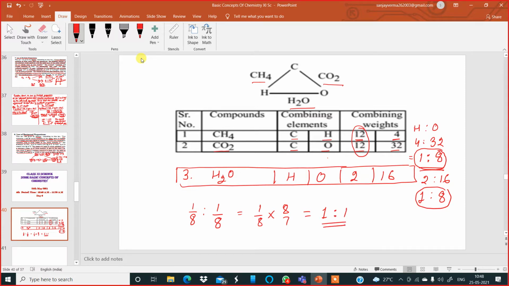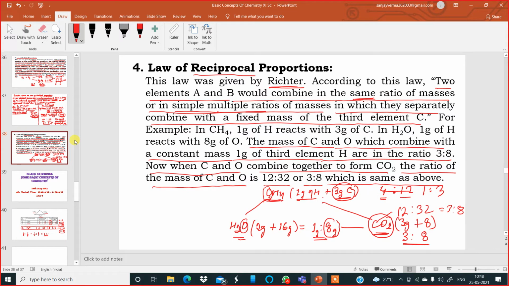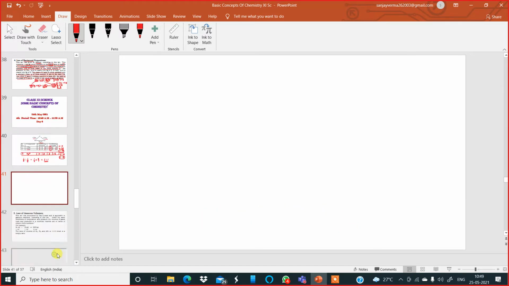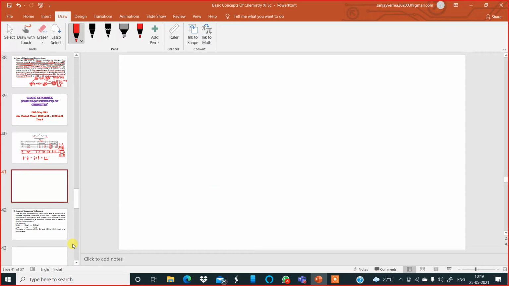So if you look at the definition of the law of reciprocal proportion, A and B would combine in the same ratio of masses, or in simple multiple. So yesterday I explained the example of multiple ratios. Now we will do a problem based on this. Let us have a look at the problem now.